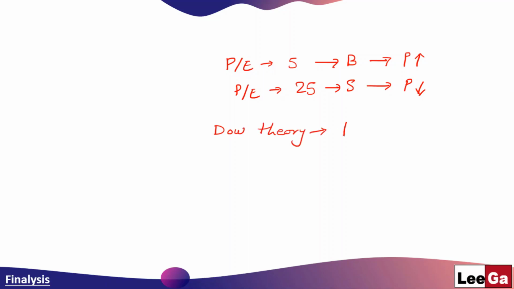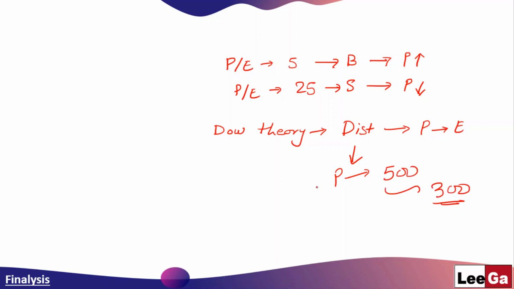So this time distribution will be followed by participation and then excessive selling, leading to a sharp decrease in the prices. The prices will fall from 500 to say 300. So now the current PE will be 300 divided by 20.